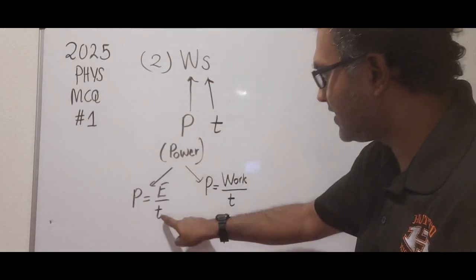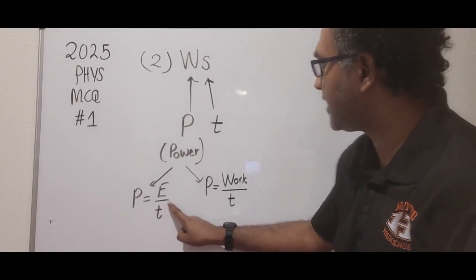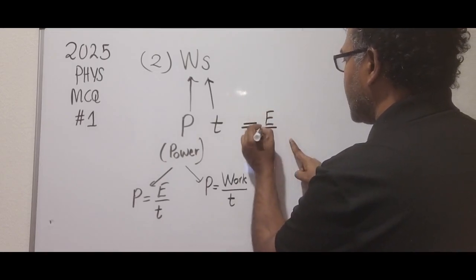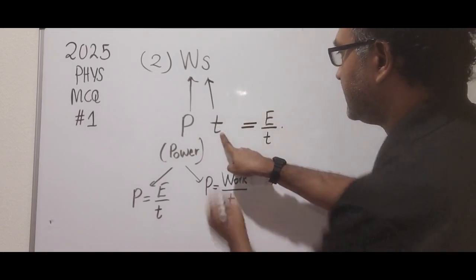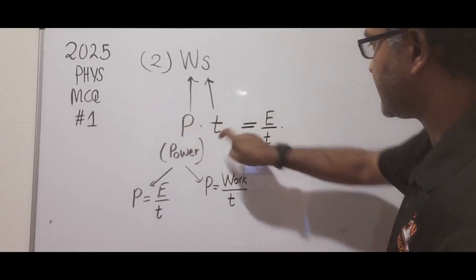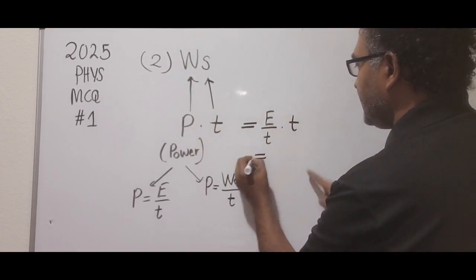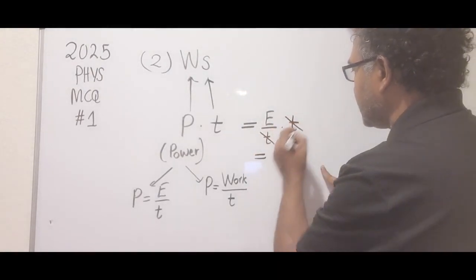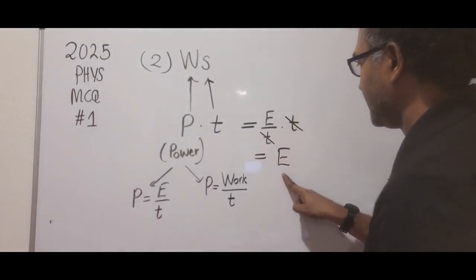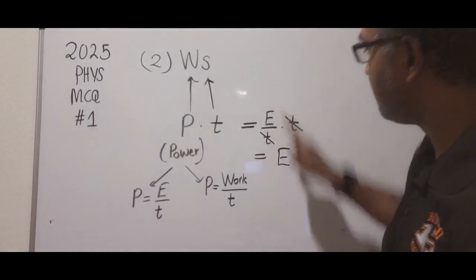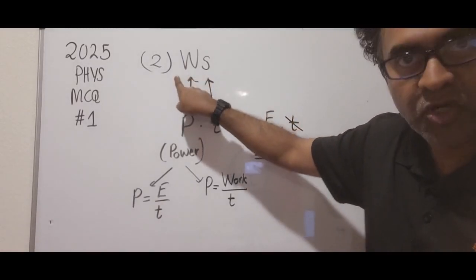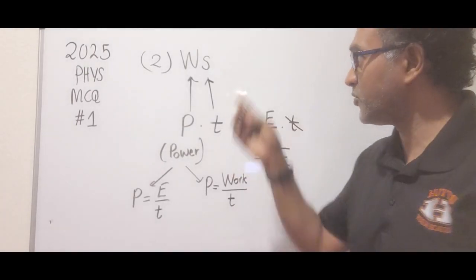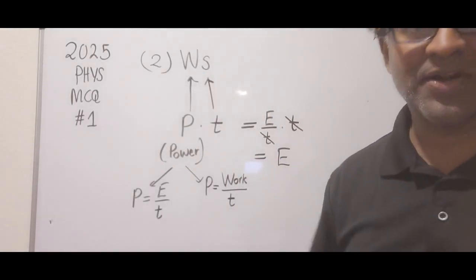So watts seconds is power multiplied by time. But we know power can be written as energy over time. So I'm going to rewrite power as energy over time. And then there's a multiplication by time. Can you see this time in the denominator and the time in the numerator, they cancel out. So we get energy. This implies that our second choice is also units of energy.